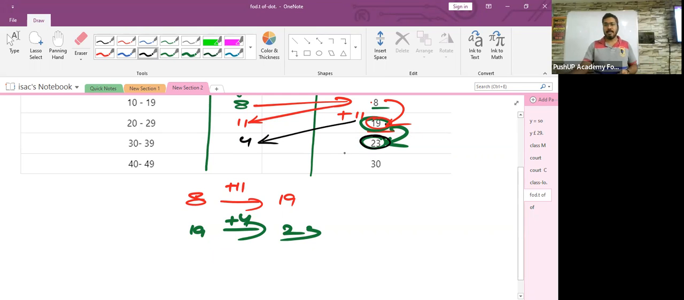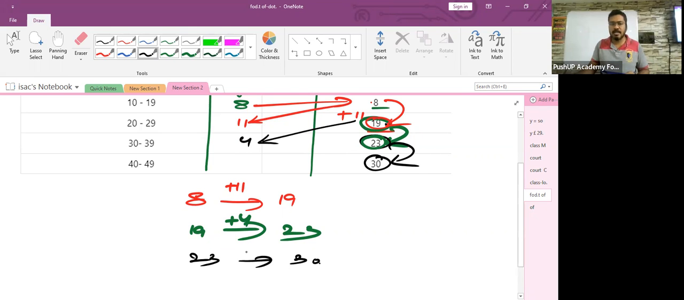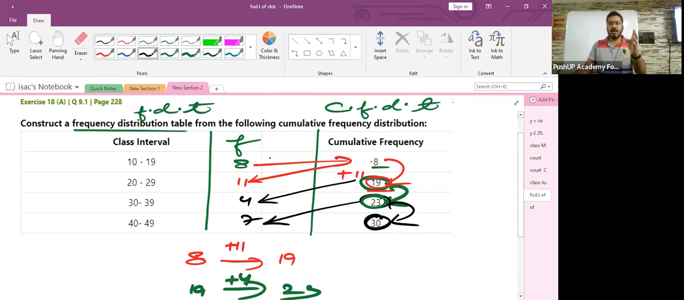Prajwal, is it clear? Right. Now, children, the last one is what? 30. That means there has been a transition from 23 to 30. And how did this transition happen? When you added 7 to 23, isn't it? So whatever value you are adding to 23, that becomes the frequency. You have a doubt, you check this. 23 plus 7 is giving you what? 30. So your frequency column should be 8, 11, 4, and 7. Understood, everyone? Okay. Fine, children.